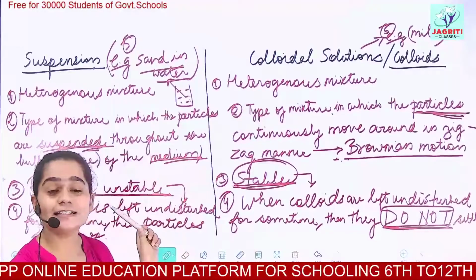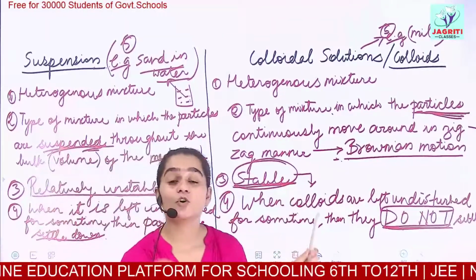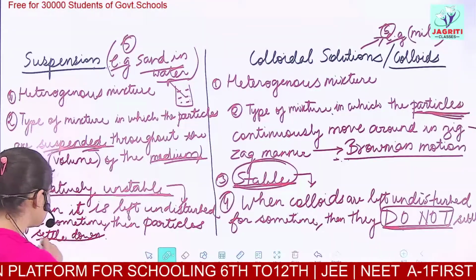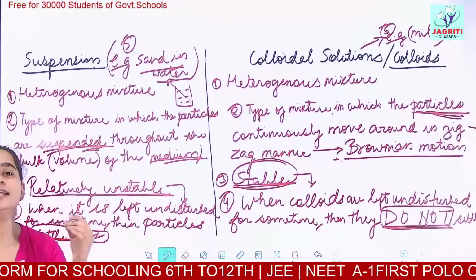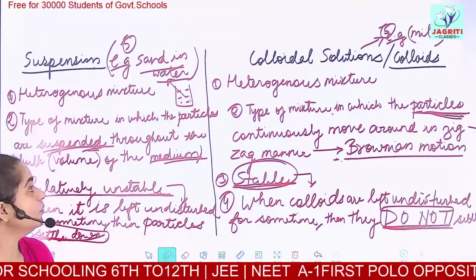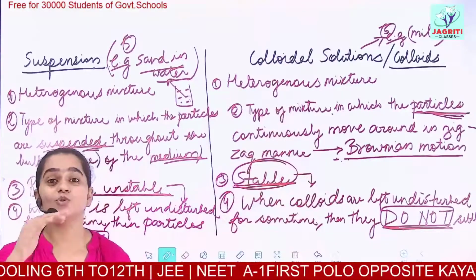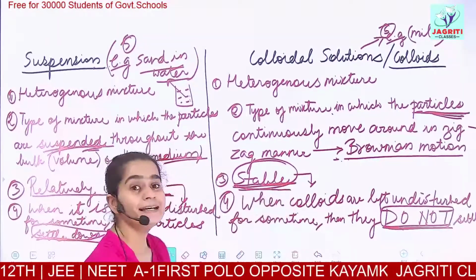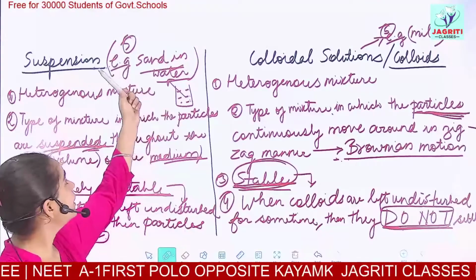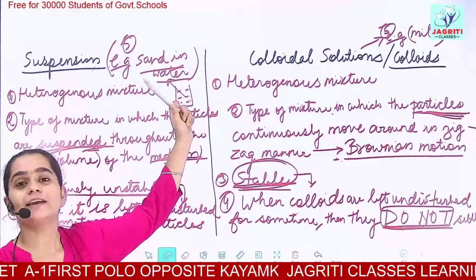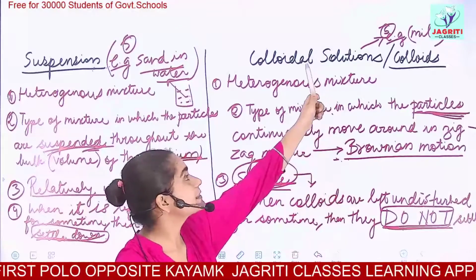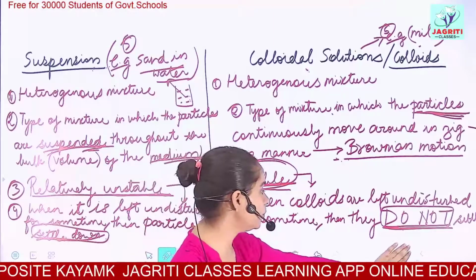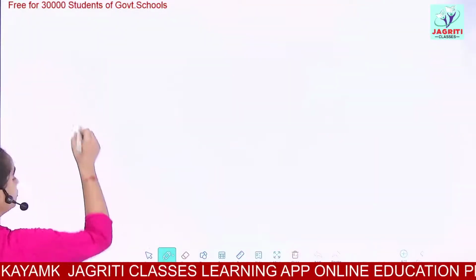Suspension is comparatively unstable whereas colloids show stable behavior. In suspension, the particles settle down at the bottom when left for some time, whereas in colloids the particles do not separate out into layers. So we say colloids are stable. Then we saw the example of suspension as sand dissolved in water, whereas the colloidal solution example is milk.